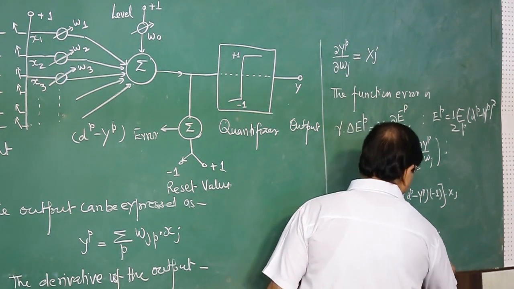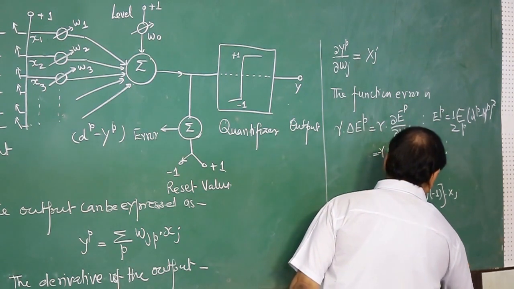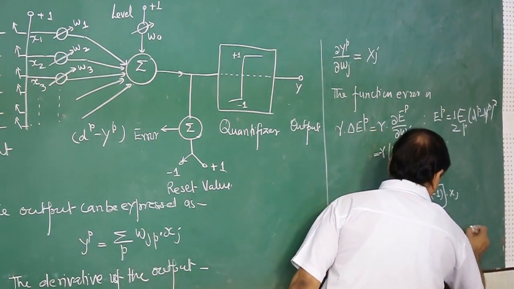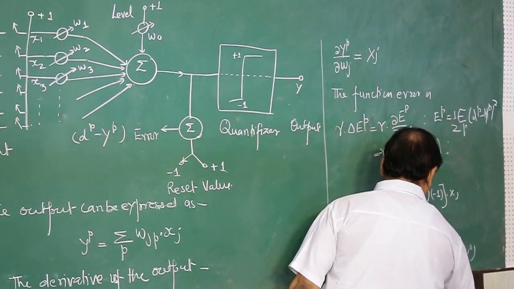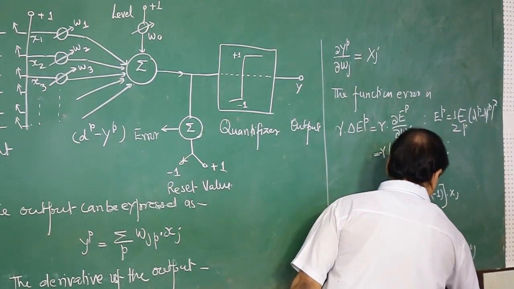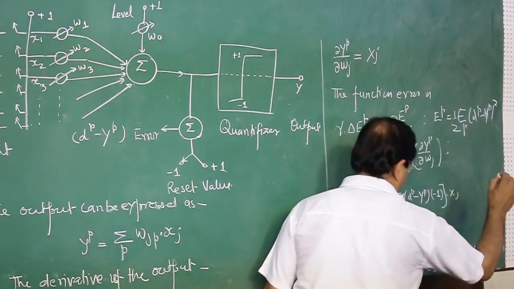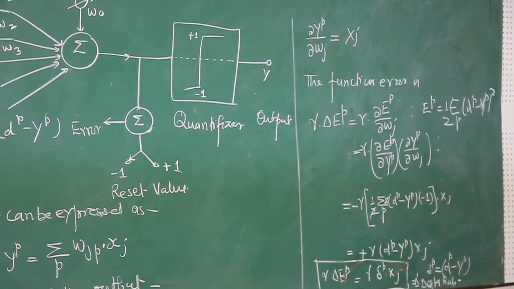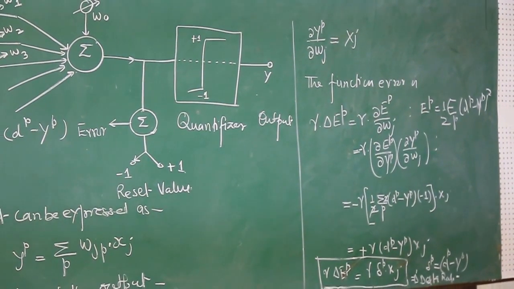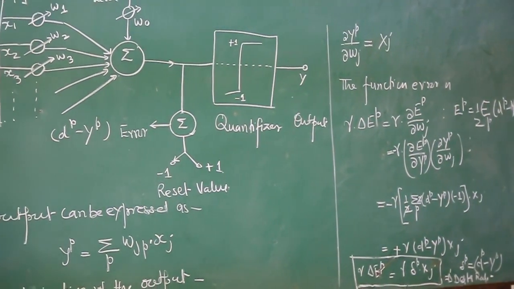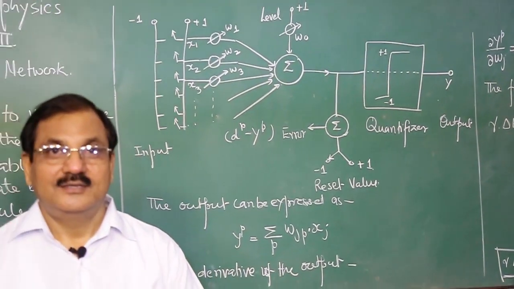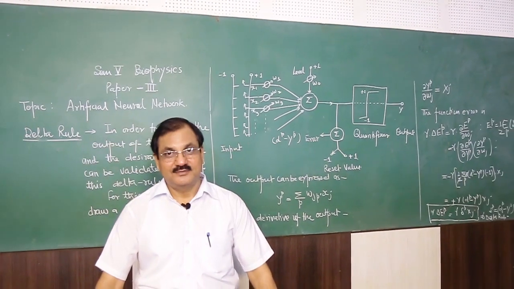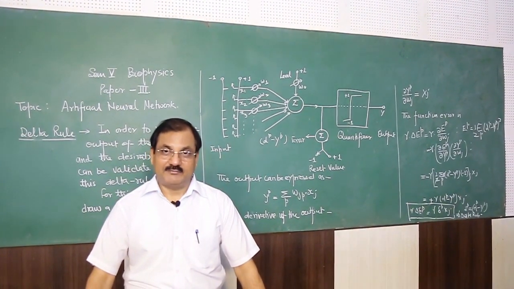So this delta p is the desirable minus actual output, and this is known as the delta rule. From the basis of this delta rule mechanism, we find the validity of the network.